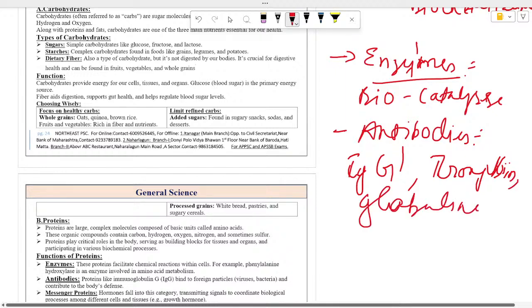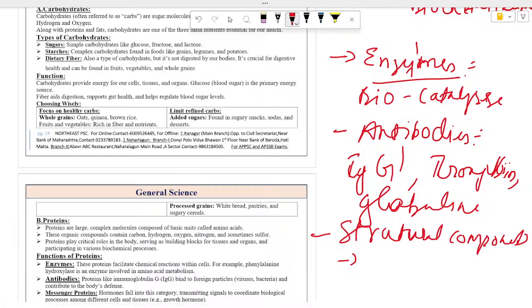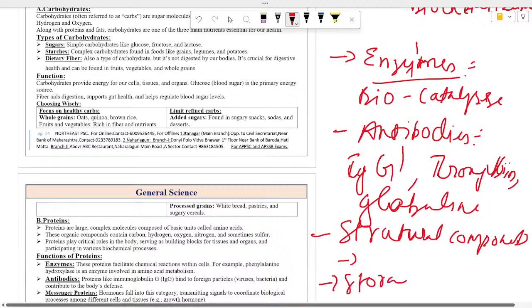Besides this, structural components. For example, growth hormones and transition signals are also all made up of proteins. And for example, transport and storage proteins, and binding proteins.